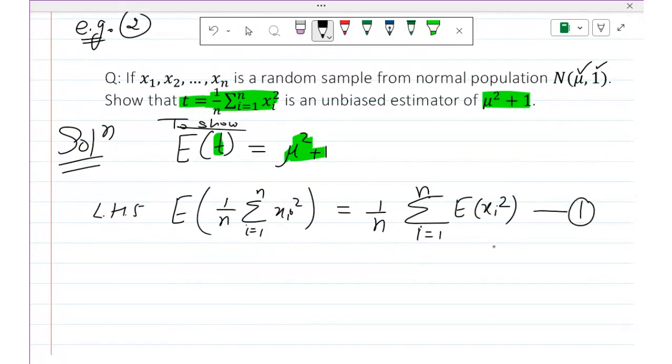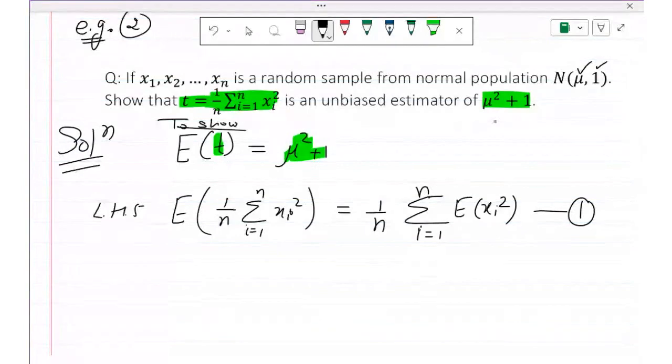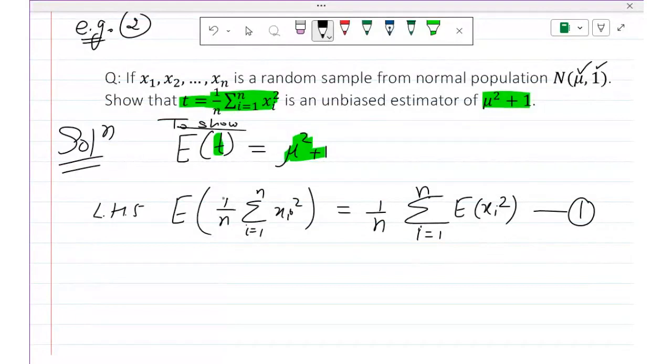So we have not used any of the information provided in the question till now. We just want to show that E of t is equal to mu square plus 1. We want to show that this t is an unbiased estimate of mu square plus 1. So we'll show expectation of t is equal to mu square plus 1. Now I am finding expectation of t, and when I apply the properties of expectation, I got this thing.